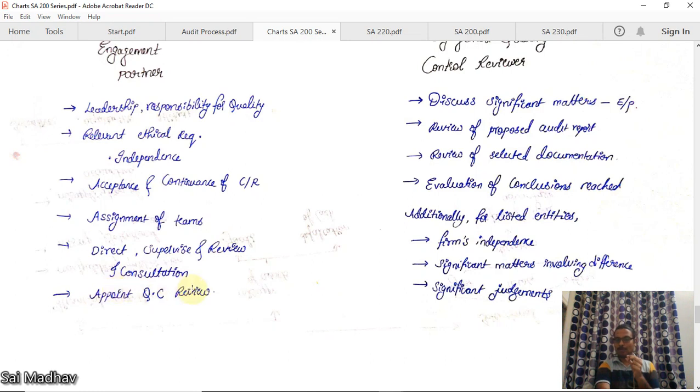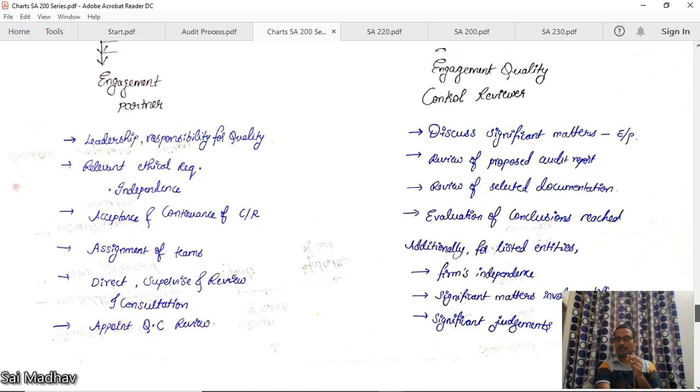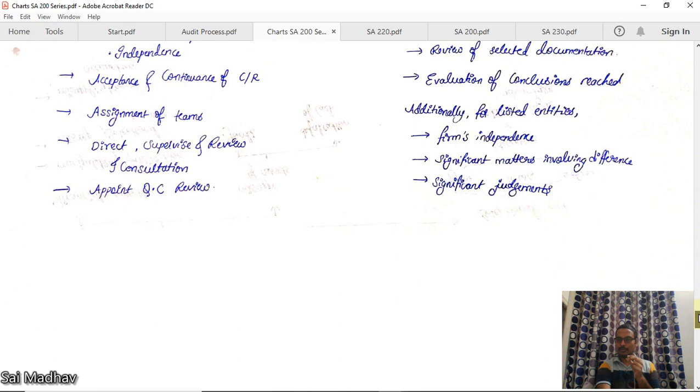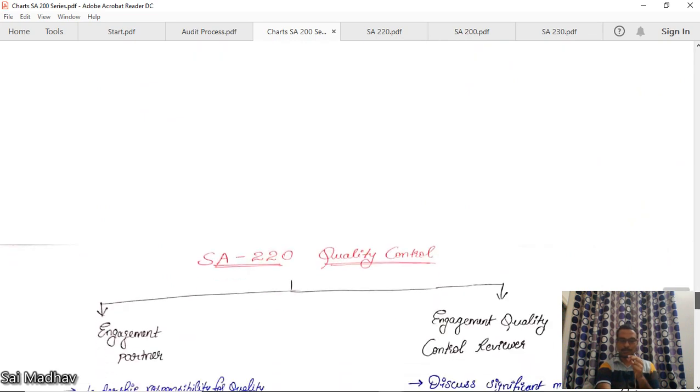You should appoint a quality control reviewer. Now, the quality control reviewer will discuss significant matters with the engagement partner, review the proposed auditor's report, review selected documentation, and evaluate conclusions reached. For listed entities, additionally: the firm's independence, significant matters involved in differences, and significant judgments. Okay, this is the overview of SA 220, guys.